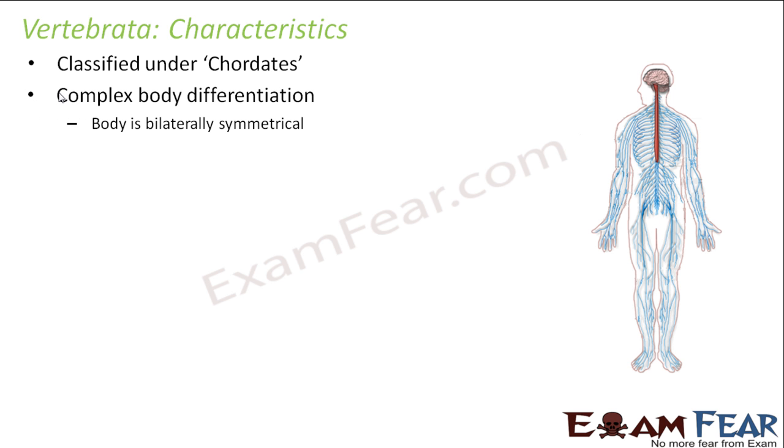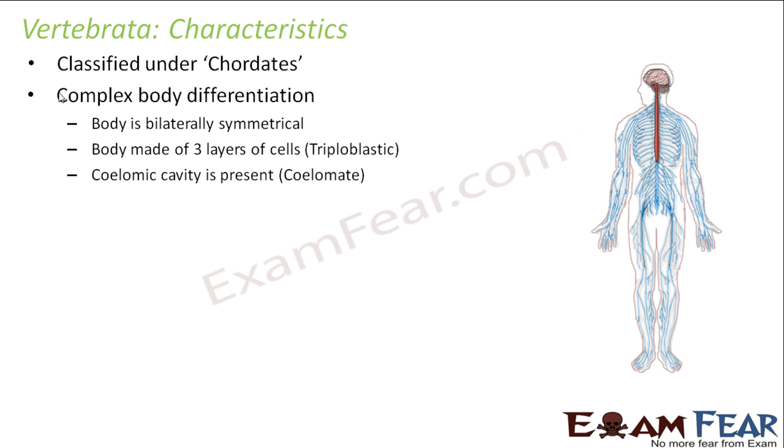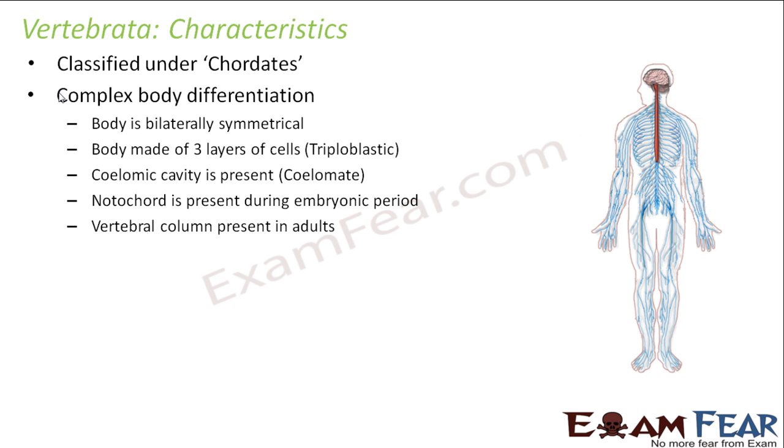They have a complex body differentiation: the body is bilaterally symmetrical, triploblastic and coelomate, they have a coelom. Notochord is present during the embryonic period. Here, notochord is not present throughout life. Instead, the notochord gets replaced by a vertebral column. The presence of this vertebral column gives them the name Vertebrata.